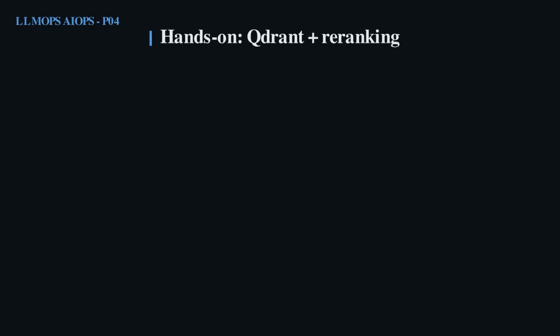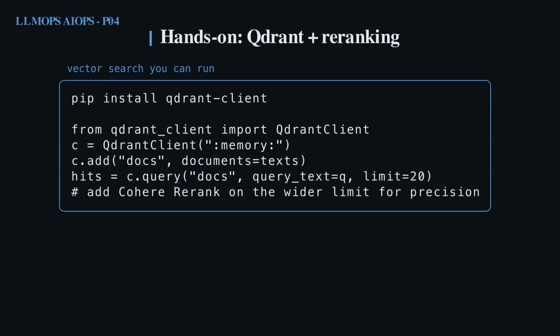Here it is in practice. Qdrant runs in memory for a demo and scales to a cluster with the same code. Add your documents, query with a wide limit of 20, then drop a reranker on top to trim to the best 4. That single change is usually the biggest quality win available. From here, add BM25 and Rank Fusion, and you have rebuilt the whole funnel we just walked through.